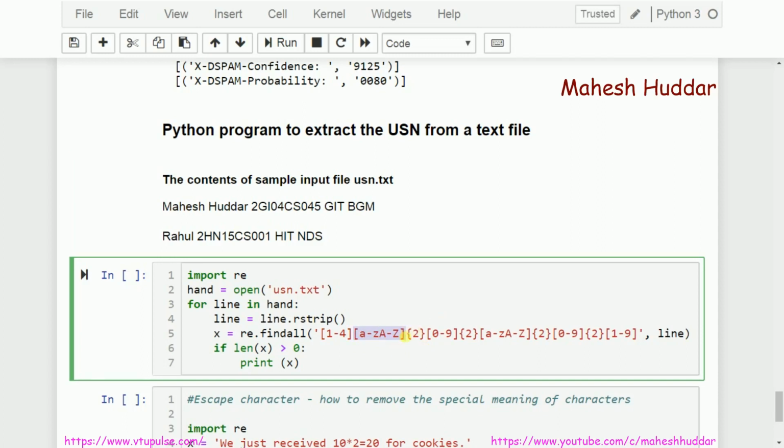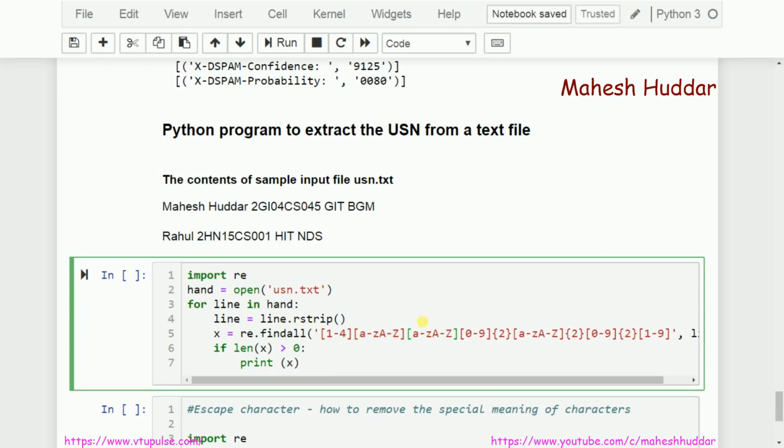So if you want to match one more character, what I can do is, this one will not be there, it will be like this. So what is the meaning of this one? This is the first character, it will match with the first character, and from here to here it will match with the second character. So what I am trying to do is I want to match 2 characters.